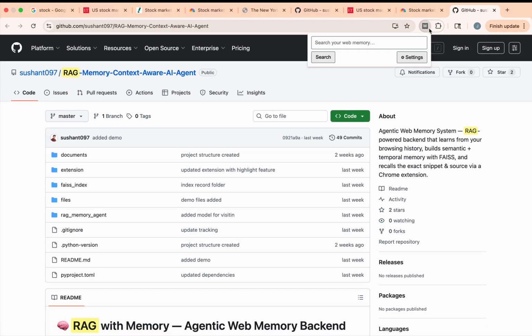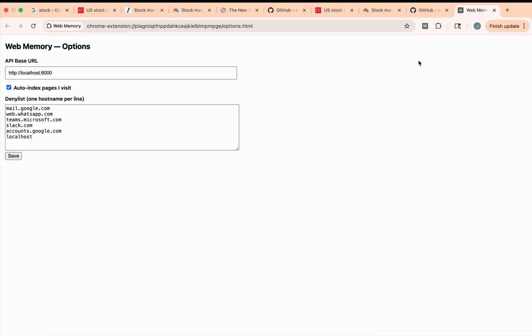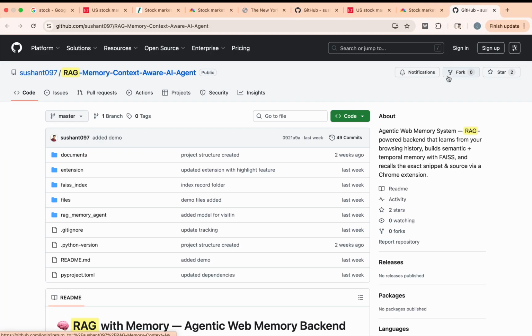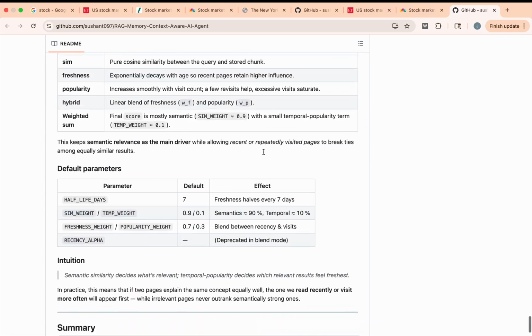And another thing is we have the settings here. For example, the deny list will not index mail.google.com, WhatsApp, Microsoft, Slack, accounts.google.com or localhost. And we can add more to the list here, and these pages will not be indexed by the browser. So yeah, that's the basic demo of this project, and you can read more information over here.